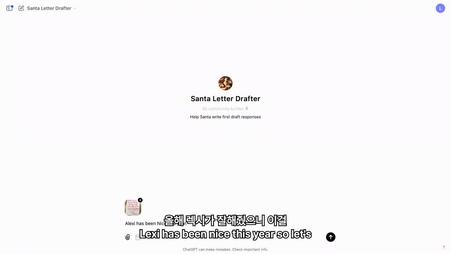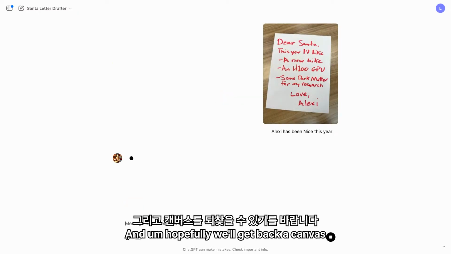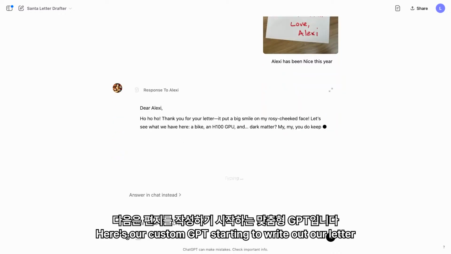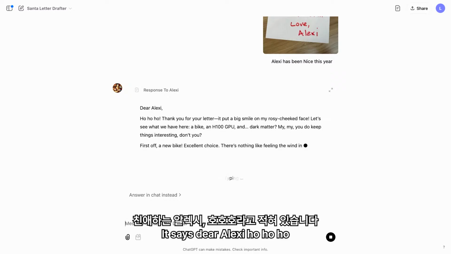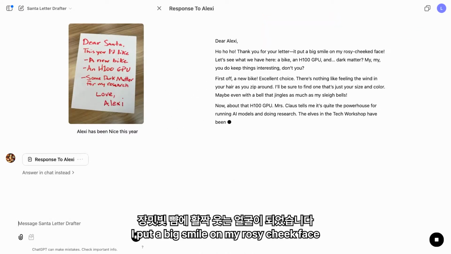Okay, Alexi has been nice this year, so let's send this off to our custom GPT. And hopefully we'll get back a canvas. All right, here's our custom GPT starting to write out our letter. Nice. It says, "Dear Alexi, ho, ho, ho, thank you for your letter. I put a big smile on my rosy-cheeked face."